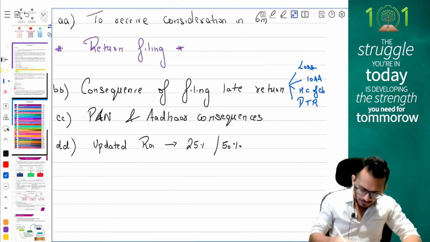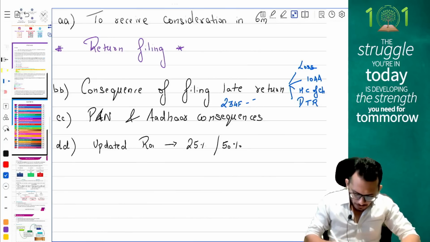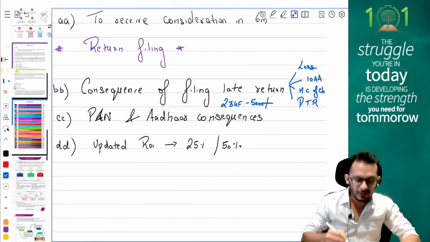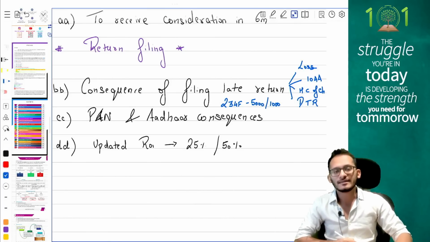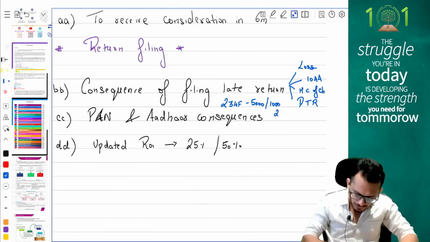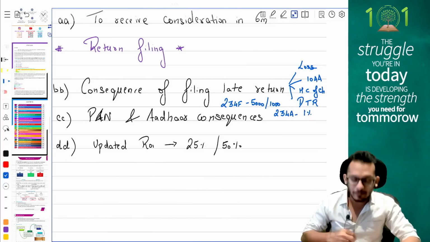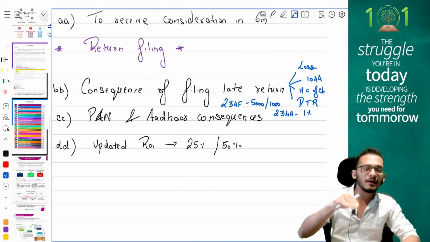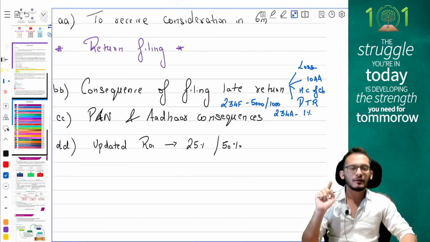From the return filing chapter, people, you will be levied a 234F late filing fee of 5,000 rupees in case your income is more than 5 lakhs, or 1,000 rupees in case your income is less than 5 lakhs, and you will be levied interest under section 234A at the rate of 1% per month or part thereof for all the payment which is outstanding on the due date of return filing.